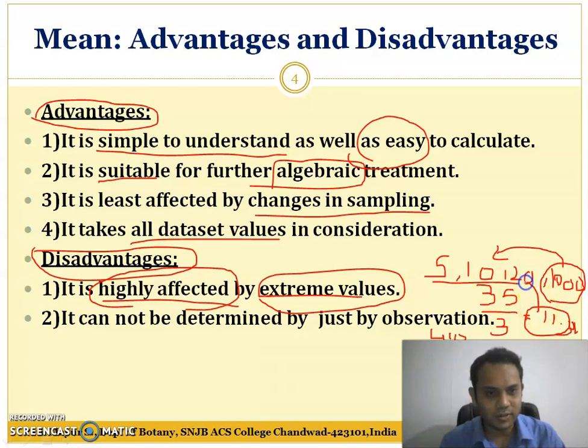And if we take this 1000 into consideration, it becomes 1035, and it is divided by 4.